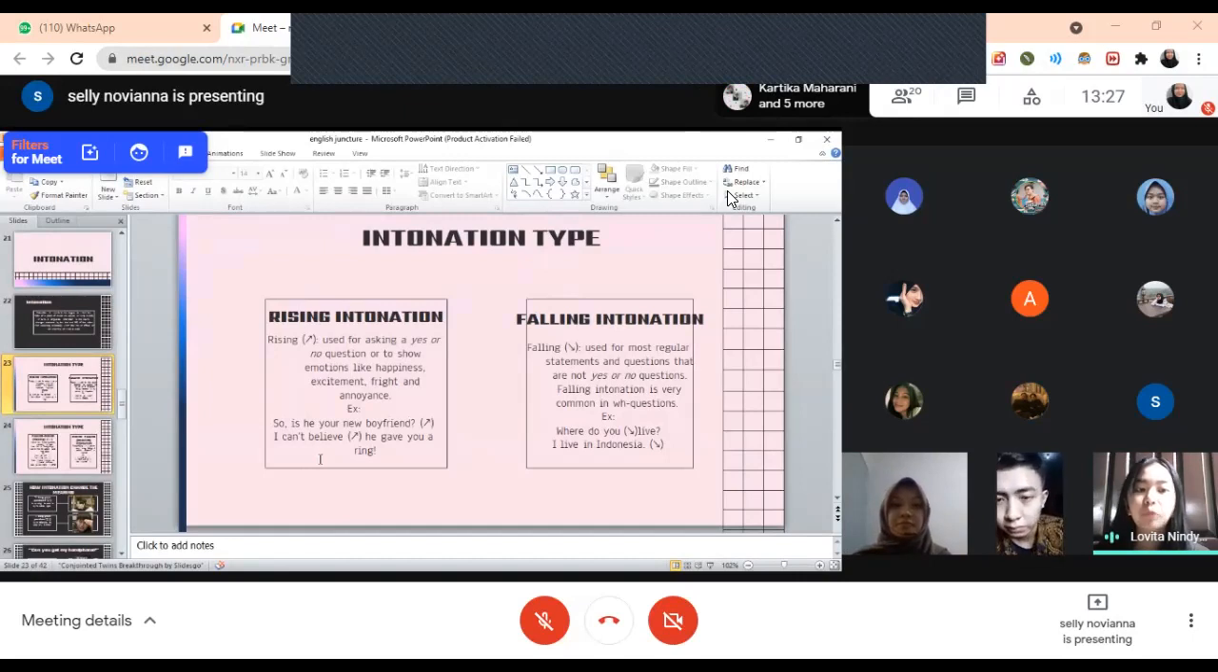Another example for showing emotion is, I can't believe he gave you a ring. I can't believe he gave you a ring. So the intonation is rising on the word believe.